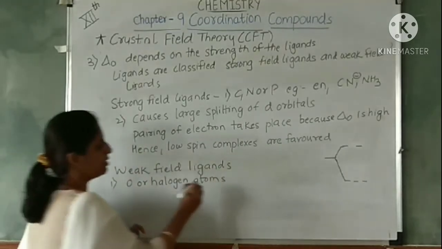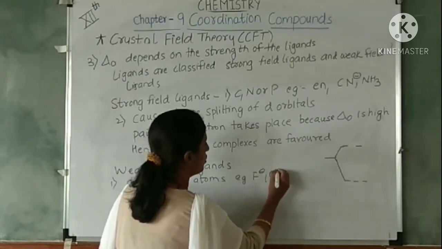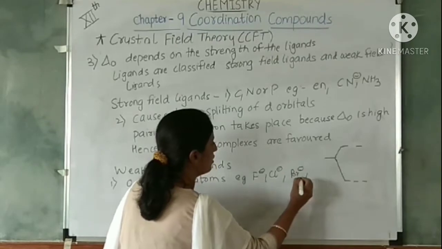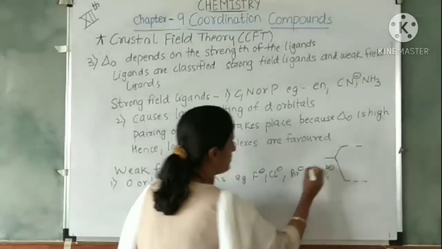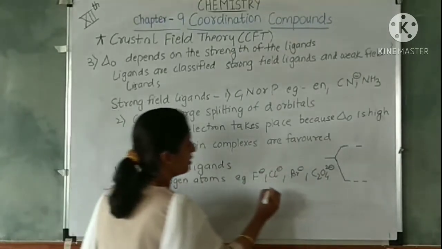Examples are fluoride, chloride, bromide, C2O4 2 minus, and sulfur is also there.